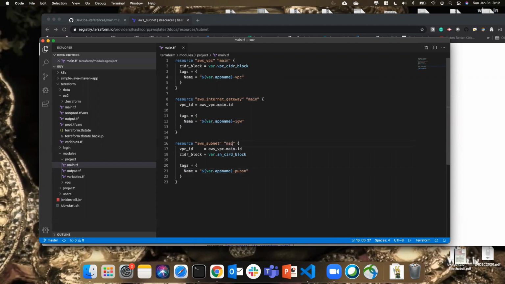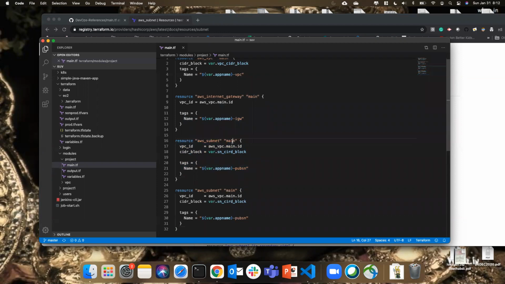We can use main here, but I'm going to create one more resource for a private subnet as well. So this main becomes a duplicate, and I need to give a different name to that. Since I'm using two, I give proper naming here. I would say public SN, and I would give this one the name private SN.